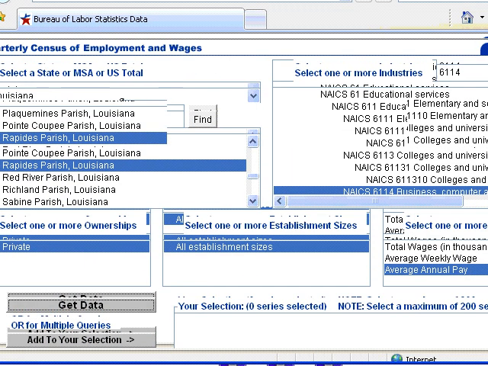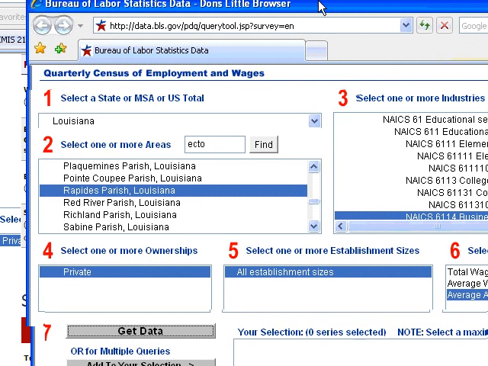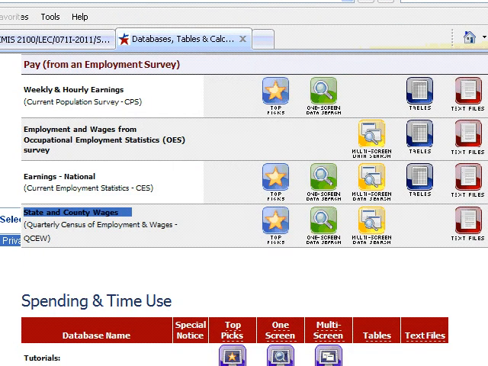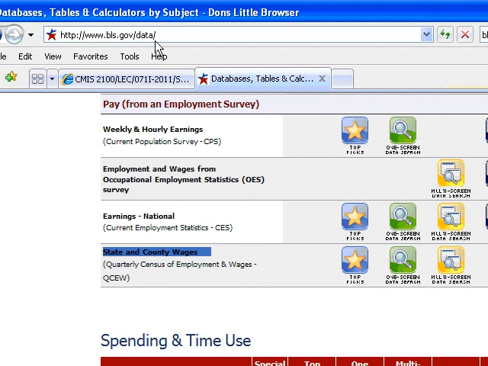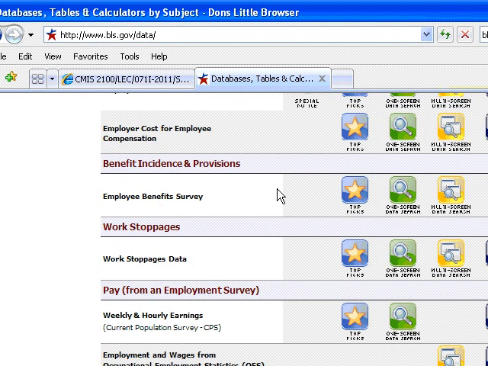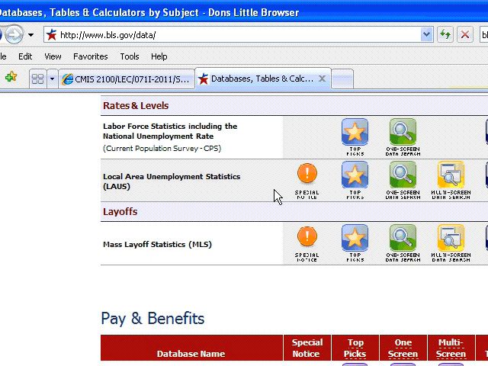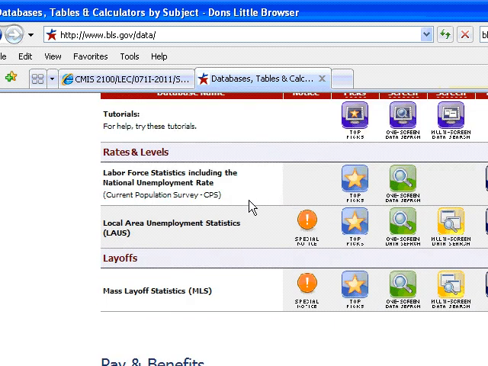All right. Again, going back over this real quick, which I don't think I can do. Yep. All right. You've got to go out here to this BLS database. There's all sorts of databases here. There's one on pay and benefits. One of the ones you probably will look at is local area unemployment statistics.